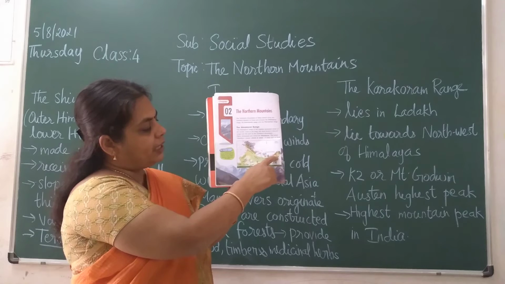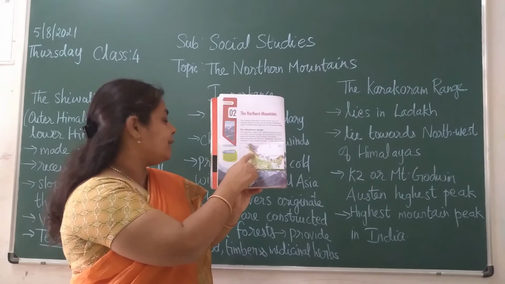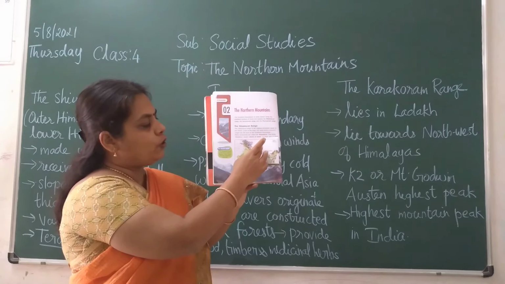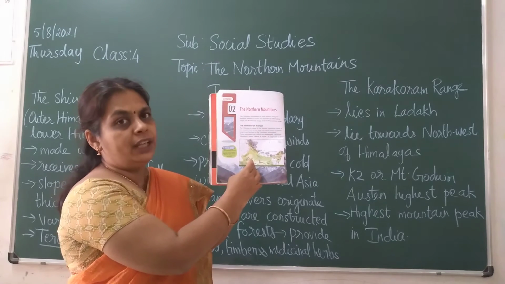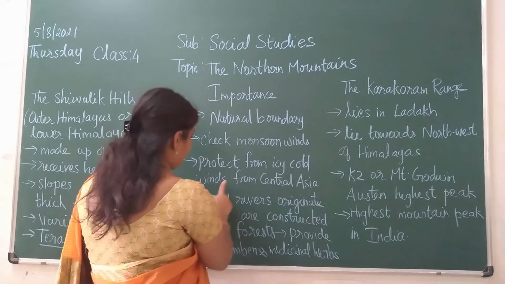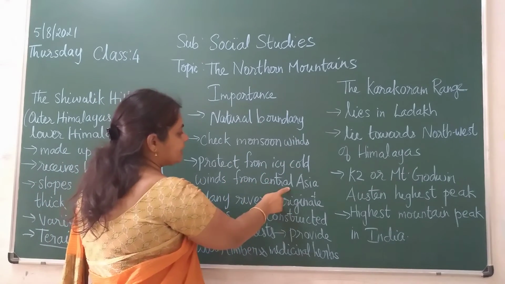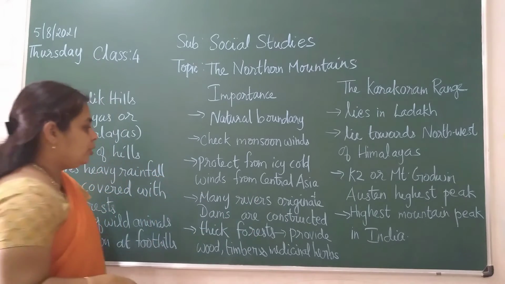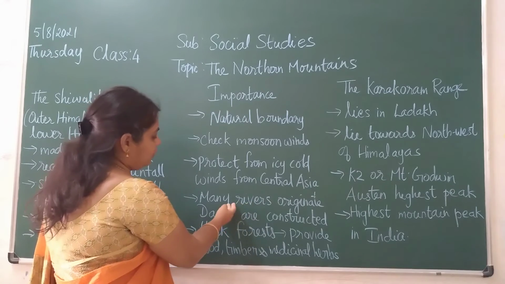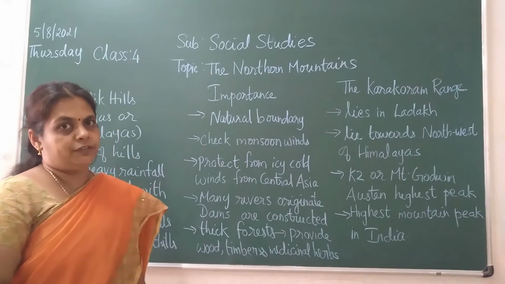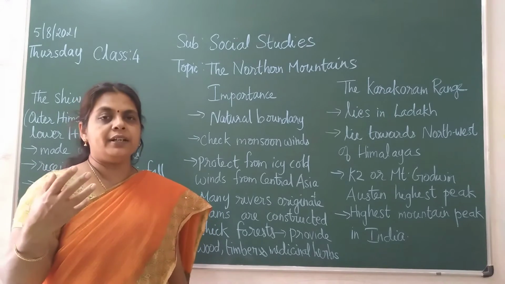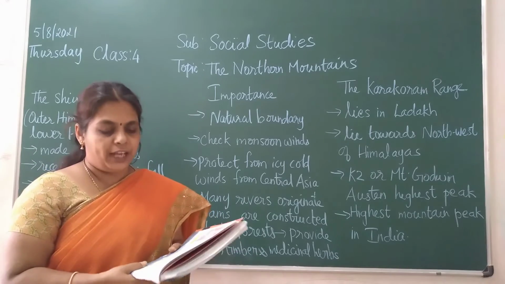So what do these Himalayas do? They act as a protective barrier, so that the ice cold winds will not enter into the Indian side, children. They protect from icy cold winds from Central Asia. As they get more rains, so many rivers originate from there, children. Already I have told you, the big rivers start from there.